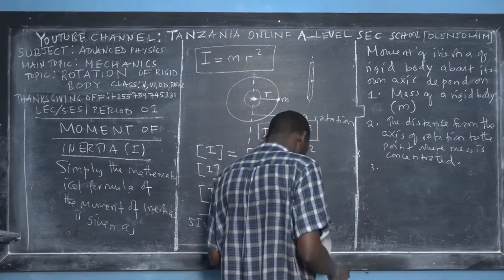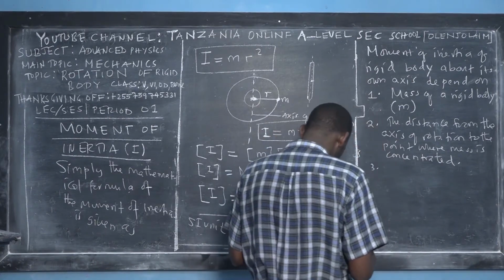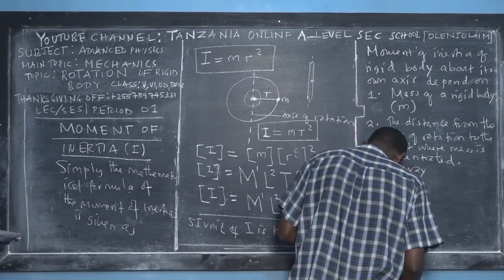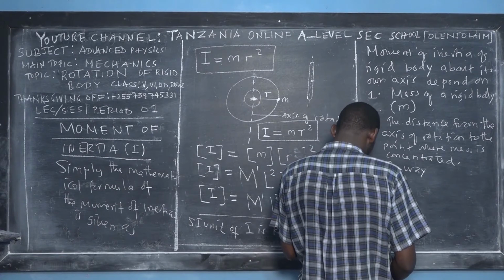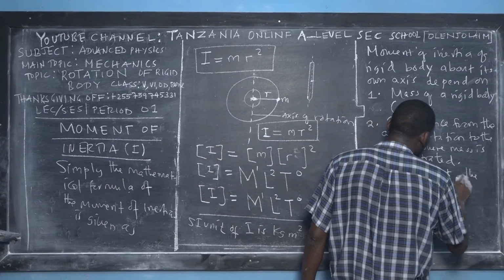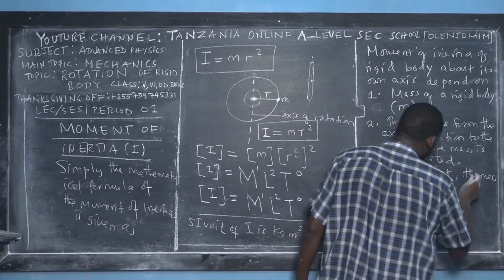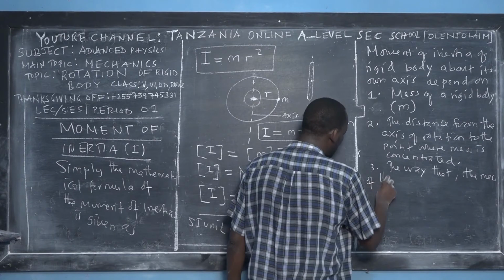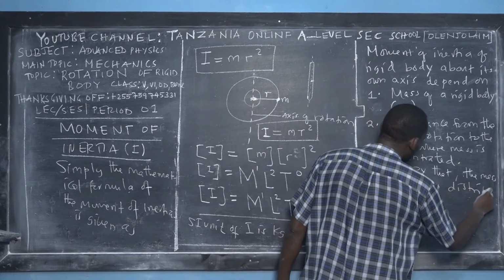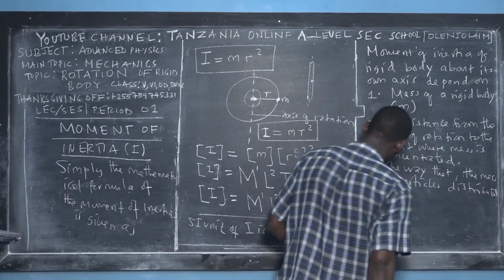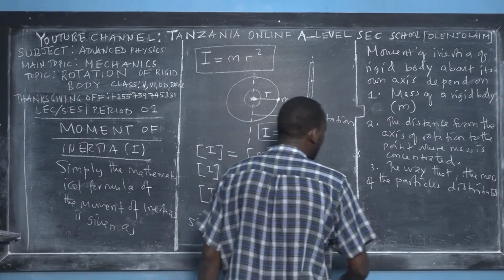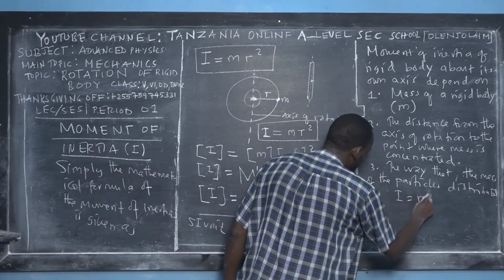Then the third factor that can affect the moment of inertia is the way that the mass of the particles is distributed. Okay, that's another factor.